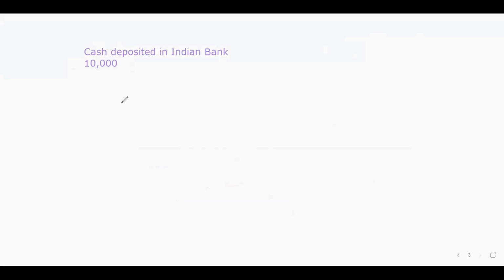Come to the example, the process. What is the process? First, we should have the transaction. So we have the transaction. Second, we should find out the accounts or ledgers. Cash represents the work, so it will not come under any account. Indian Bank is an artificial name, the name of a bank.